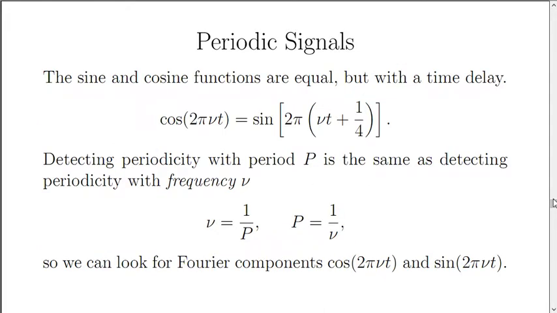The sine and cosine functions are actually the same. They're equal, but with a time delay. Detecting periodicity with a period p is the same as detecting periodicity with a frequency nu, where the frequency nu is 1 divided by the period, or the period is 1 divided by the frequency. So what we can do is look for Fourier components of cosine at frequency nu and sine at frequency nu.